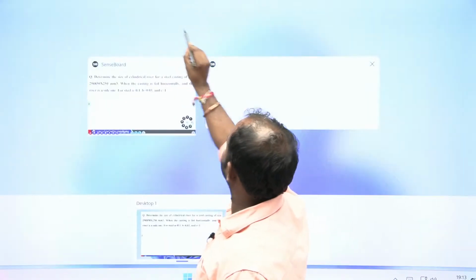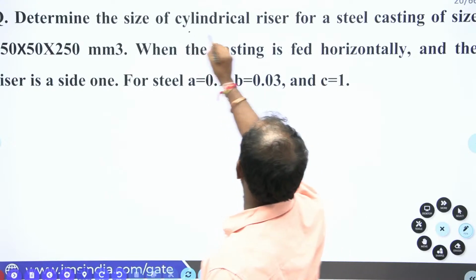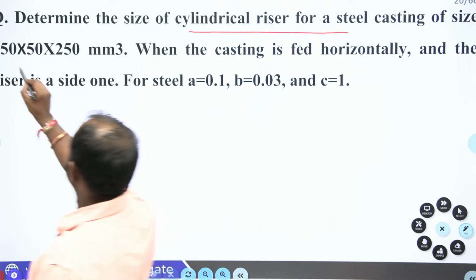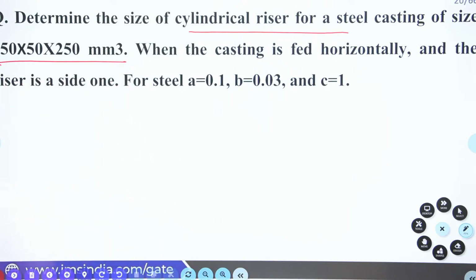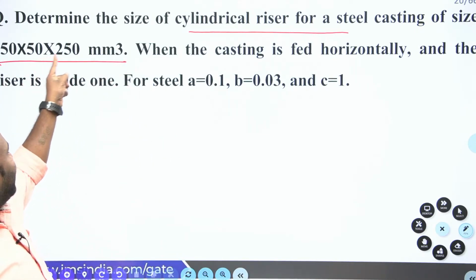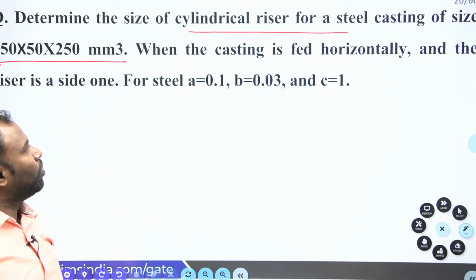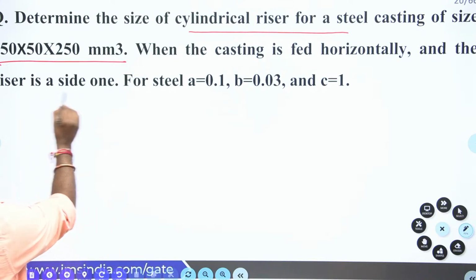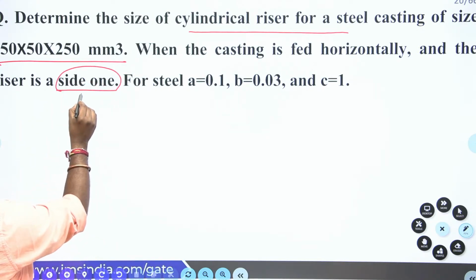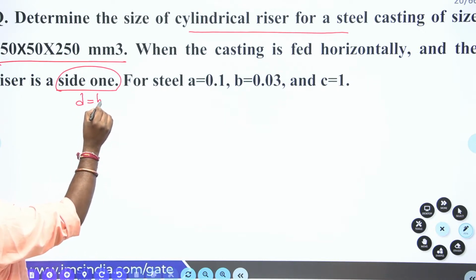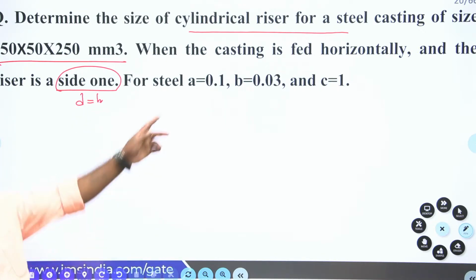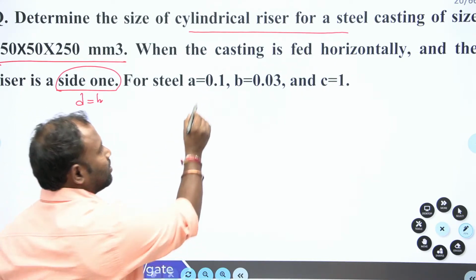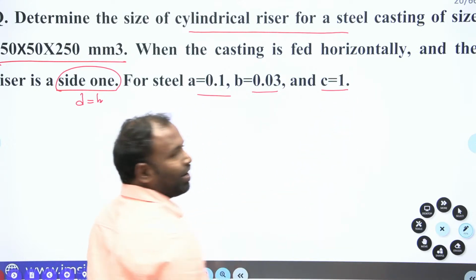Determine the size of cylindrical riser for a steel casting of size. Casting size is given, guys. That is 250 by 50 by 250 mm cube. When the casting is fed horizontally and a side riser is given, guys. Side riser means here obviously we have D equal to H. For the steel, A is given as 0.1, B is given as 0.003 and C is given as 1, guys.